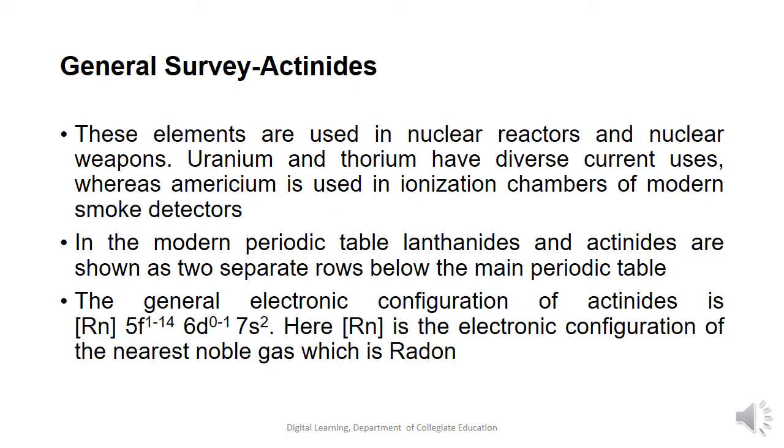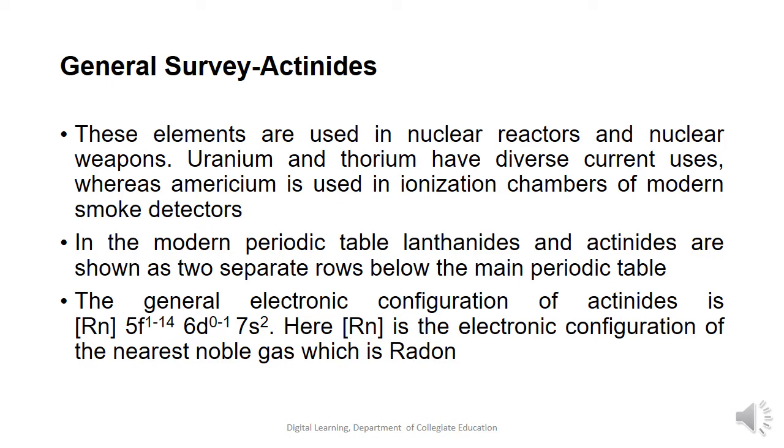These elements are used in nuclear reactors and nuclear weapons. Uranium and thorium have diverse current uses, whereas americium is used in ionization chambers of the modern smoke detectors.